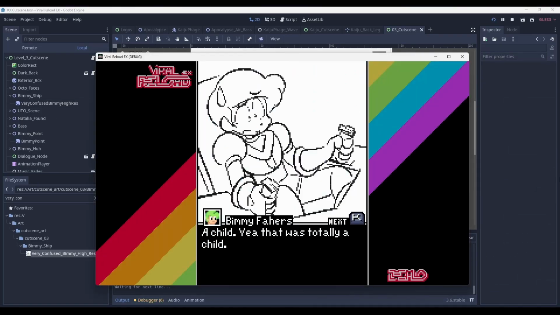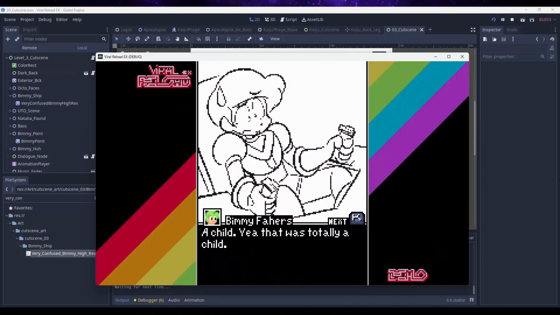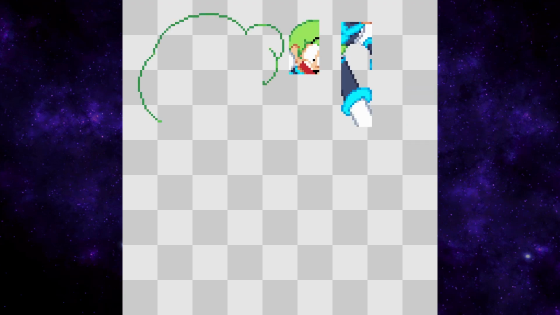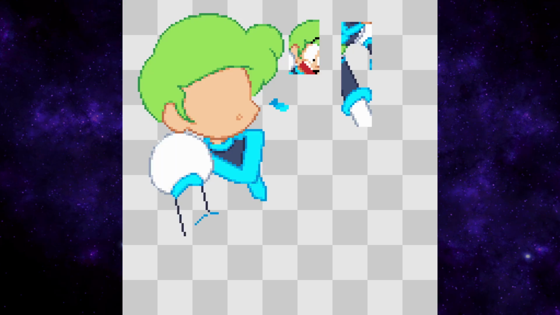See, my game has a resolution of 144 pixels by 192 pixels, and the actual area available for showing artwork is a tiny 144 by 144 square. That means I need to redraw this artwork at a resolution that looks good in the game. So, it's now my job to color and quote-unquote ink the drawings, kind of like you would in a comic book, but using pixel art. I use a program called Pixsquare to draw pixel art on the go, and while it supports time-lapse exports, it doesn't actually show the reference layer that I'm using, so I'll overlay that here.